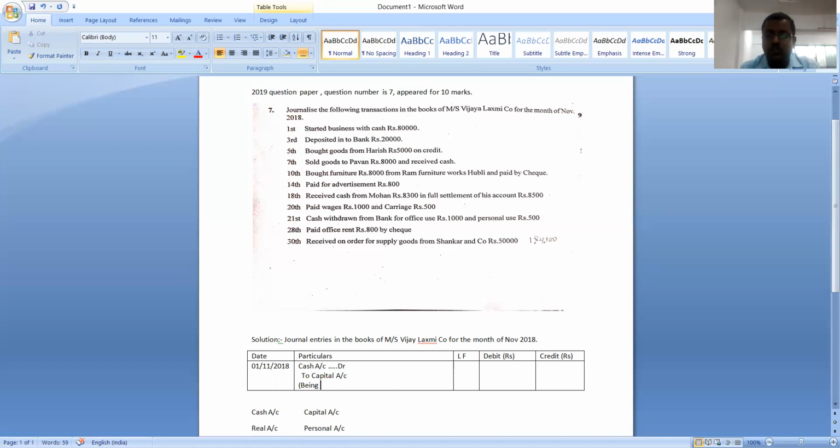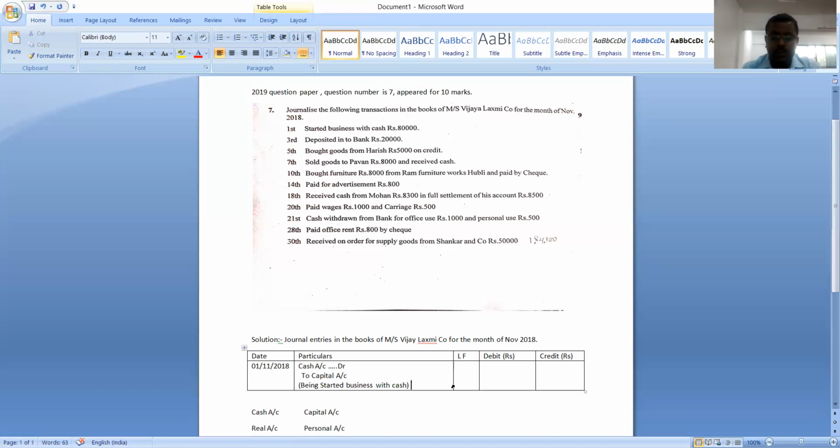See, here in the book of journal, we won't write the transaction. We just write the entry, like which account is debited and which account is credited. After writing these two things, we have to write the narration in the third line. It explains why a particular account is debited and why a particular account is credited. So let us write the narration for this particular transaction. Being started business with the cash. Understood? That is the narration.